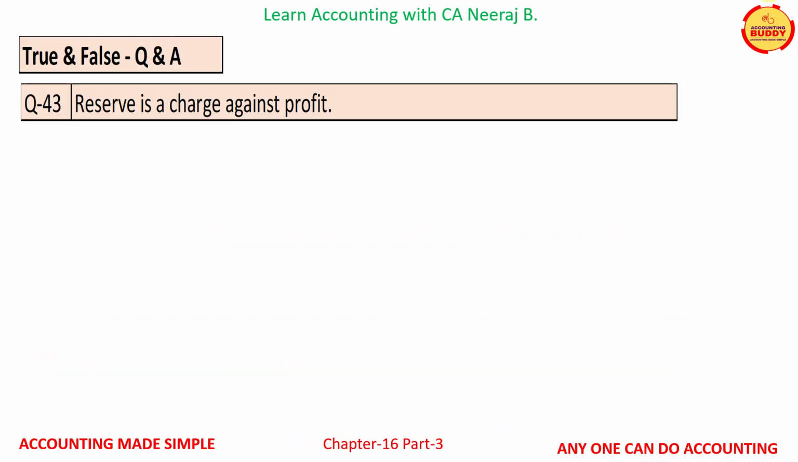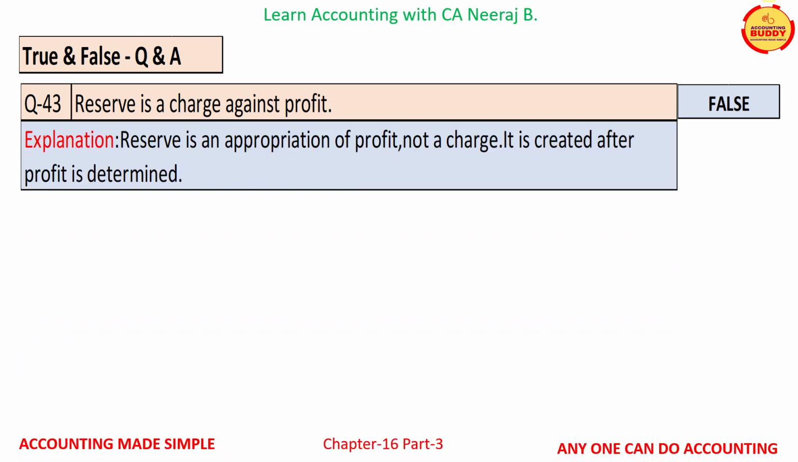Question number 43 is, reserve is a charge against profit. This is a false statement. Reserve is an appropriation of profit, not a charge. It is created after profit is determined.